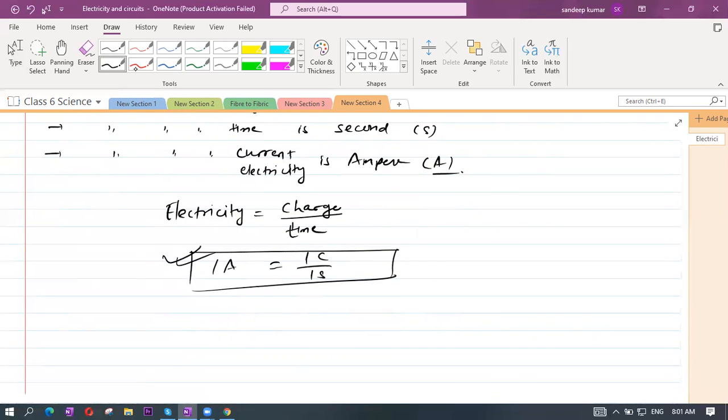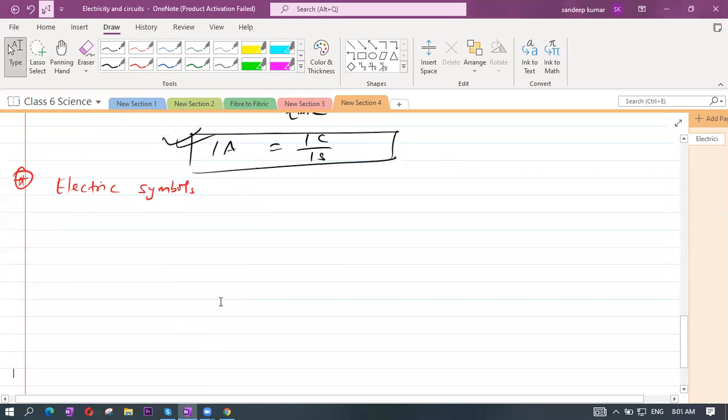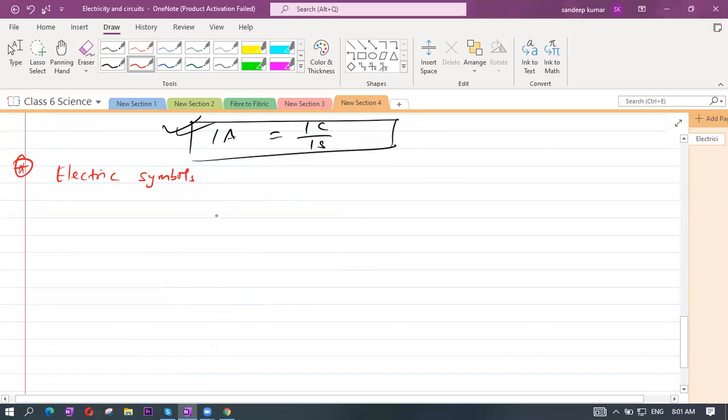Now we talk about some symbols we are using. In the electric symbols that you should know, like how we represent a switch and how we represent a wire. This is the representation of an electric switch, which is an open switch. If it is like this, what is this symbol? A closed switch.